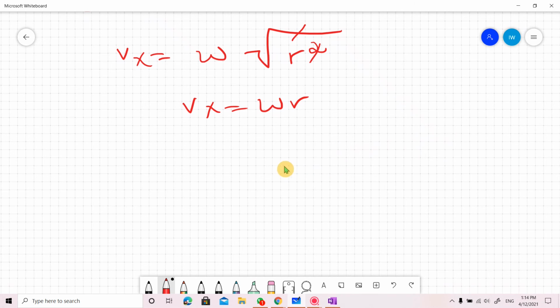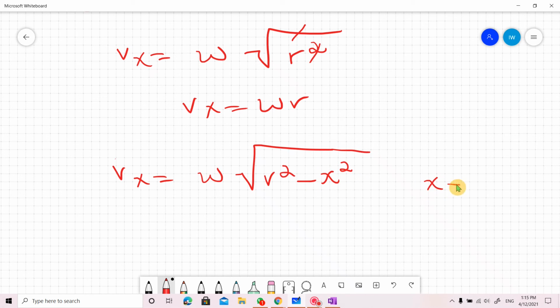These are all conditions we also learned before in simple harmonic motion. Similarly, if x square is maximum, meaning the displacement of the projection from the mean position is maximum, you can see Vx is equal to omega under the square root r square minus x square is the formula.